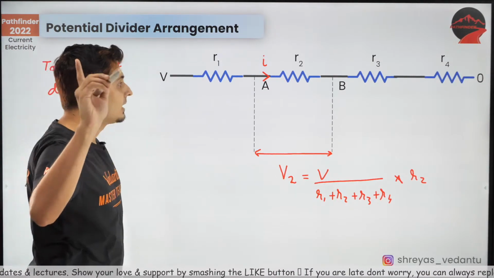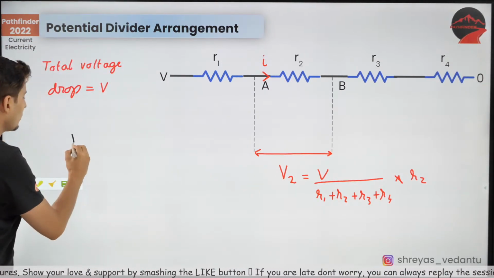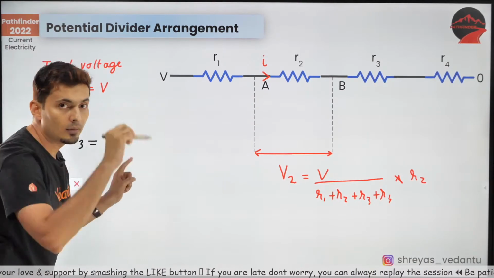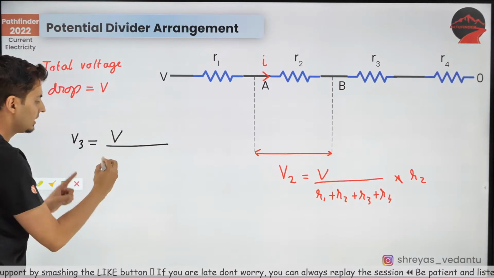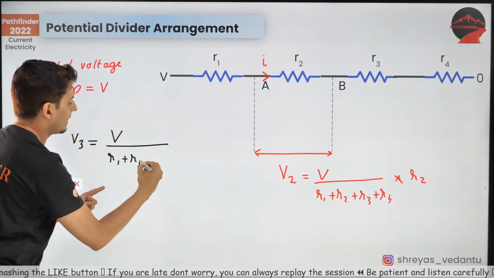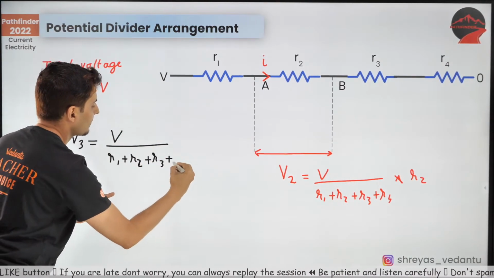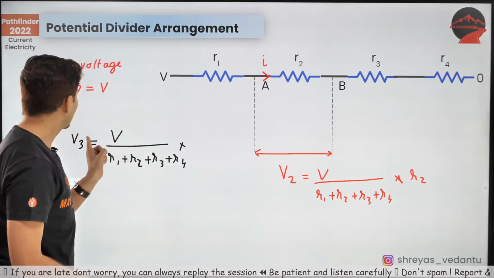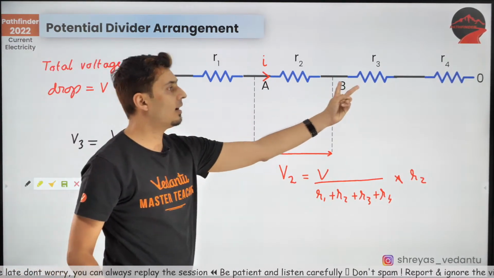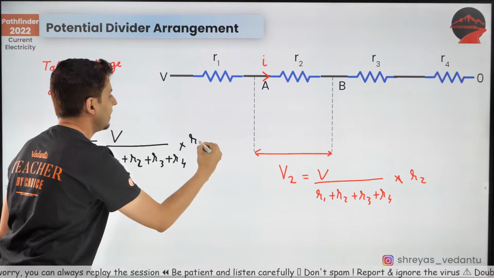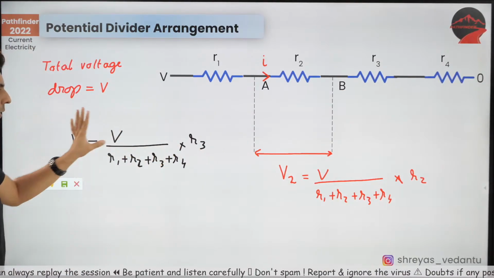Okay, so guys, similarly, if I had asked you what is the value of V3, then what would you do? Total voltage divided by total resistance first: R1 plus R2 plus R3 plus R4. Multiplied by the resistance across which you want to find the voltage, so just multiply by R3. This is a very important formula.